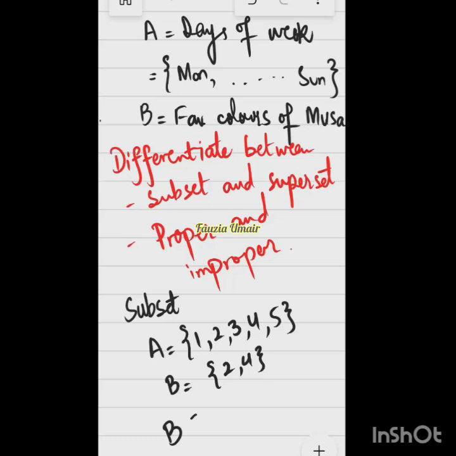And how are we going to read it? We are going to read it like this: B is a subset of A, right? And now what is a superset? So we will say A is a superset of B. This is the symbol of superset, right? So this is how we are going to read it: B is a subset of A and A is a superset of B, right?